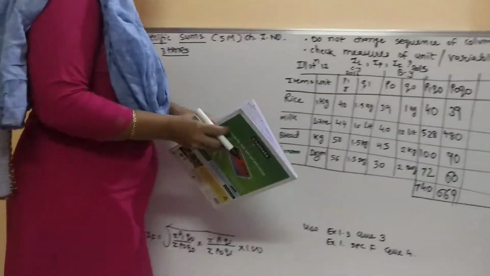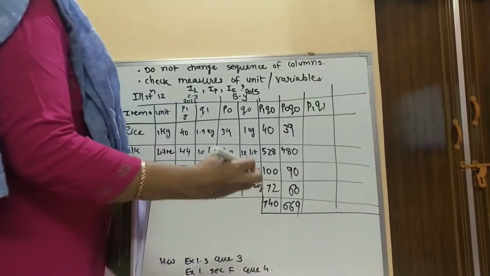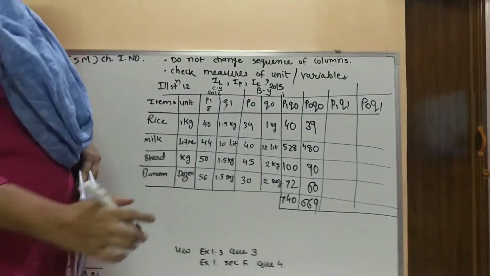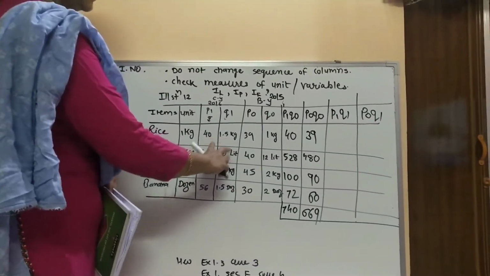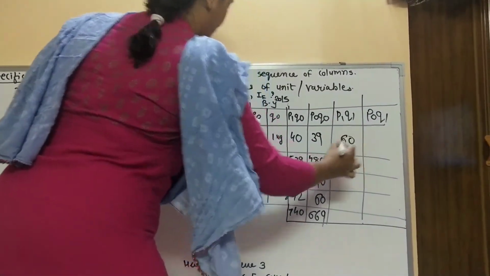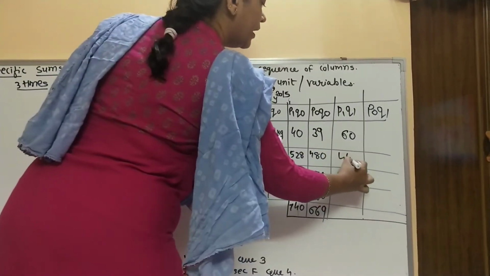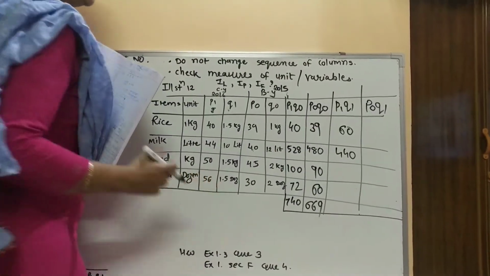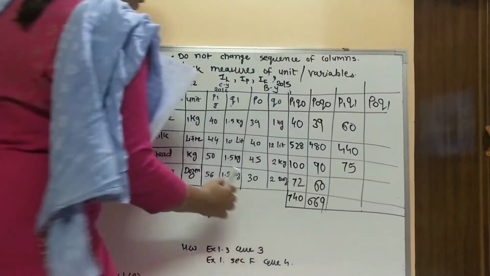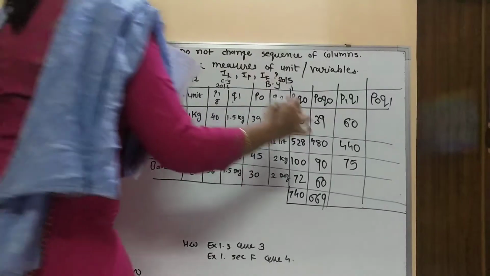Same way, you can see this P1 Q1 and P0 Q1. I am going to make P1 Q1 over here, P1 Q1 and P0 Q1. So P1 Q1, again first two columns, you can see 40 into 1.5, answer will be 60, 44 into 10, 440, 50 into 1.5, the answer will be 75, and 56 into 1.5, the answer will be 84.